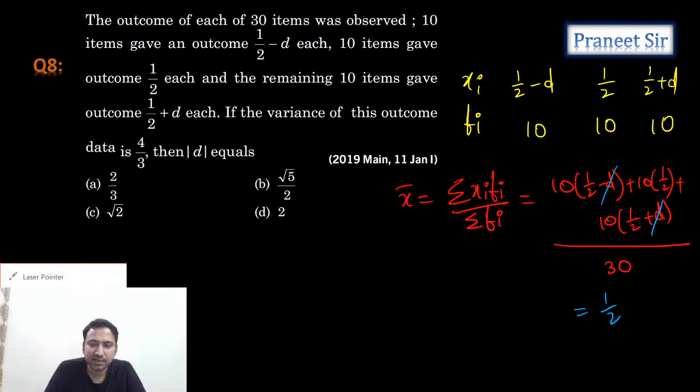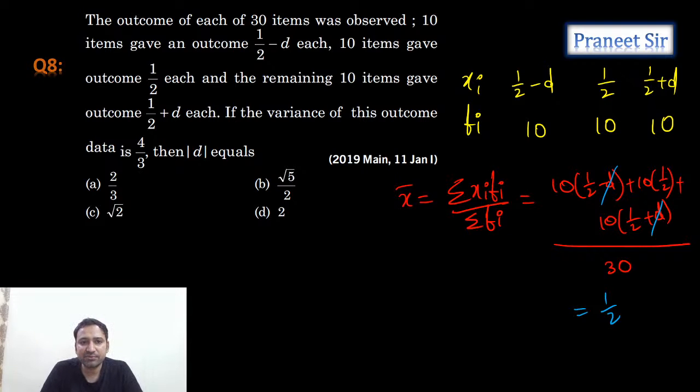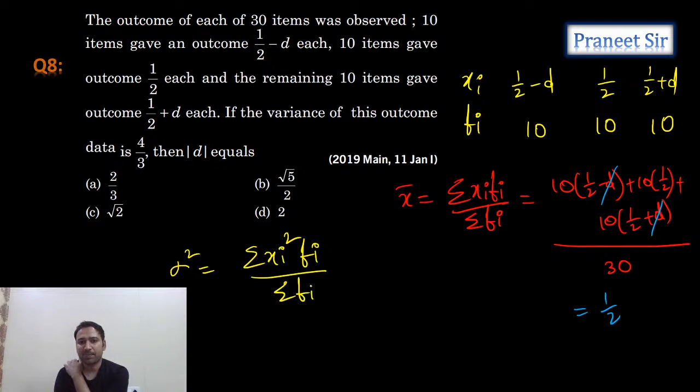Okay, clear. So now what do we need? We need the variance. What is the formula to calculate variance? The variance formula is sigma square is equal to sigma xi square into fi by sigma fi minus x bar whole square. Yes, this is the formula we have. But this is given as 4 by 3. Let's substitute 4 by 3 here.